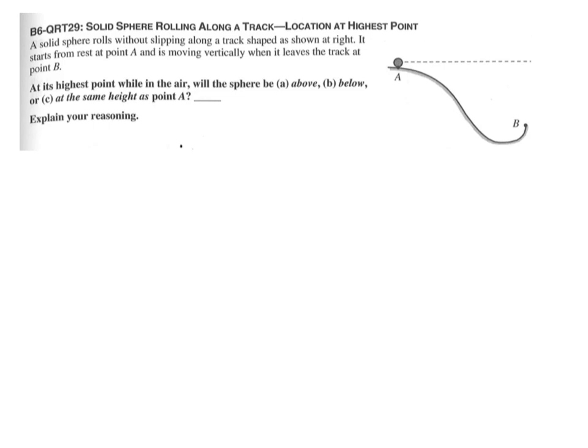Sample problem number 10-05. A solid sphere rolls without slipping along a track shaped as shown at right. It starts from rest at point A and is moving vertically when it leaves the track at point B. At its highest point while in the air, will it be above, below, or at the same height as A?